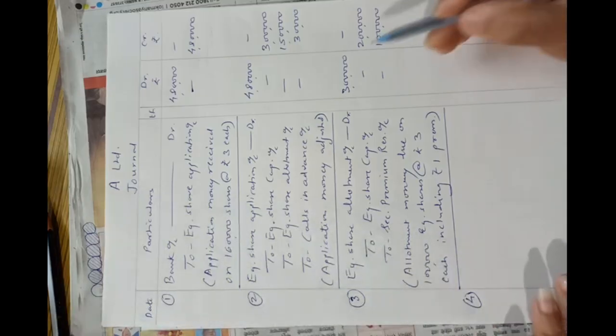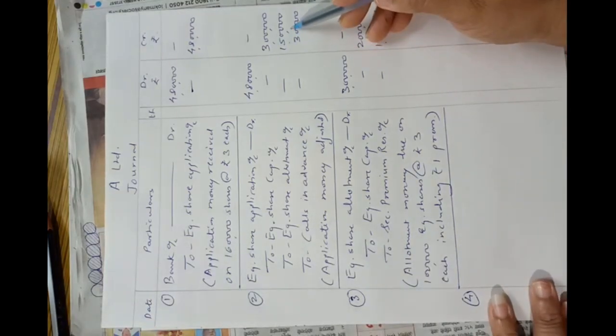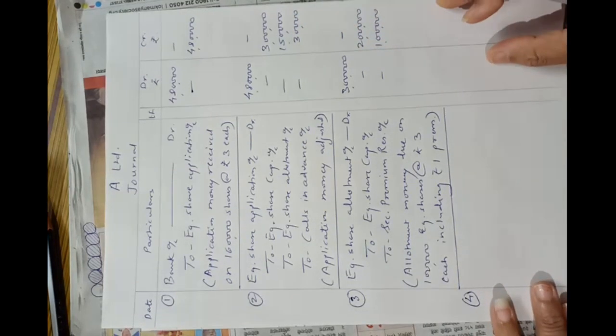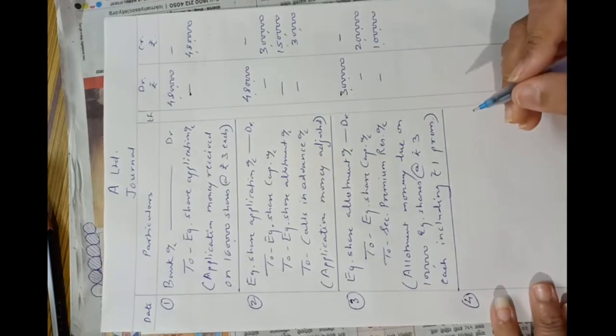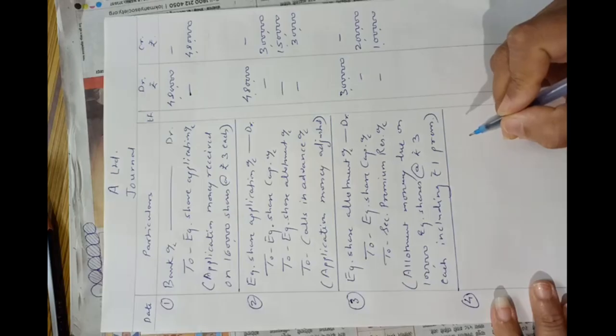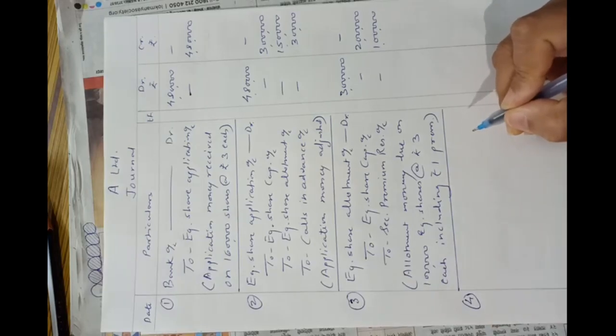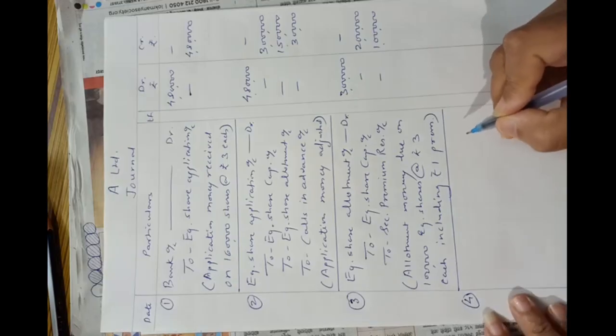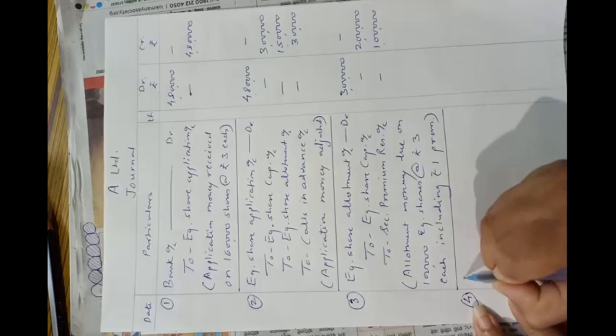So from 3 lakhs we have already received 1,50,000. Receivable amount is 1,50,000. From that 2,700 were not received, that is they are calls in arrears. So amount received would be 1,47,300.